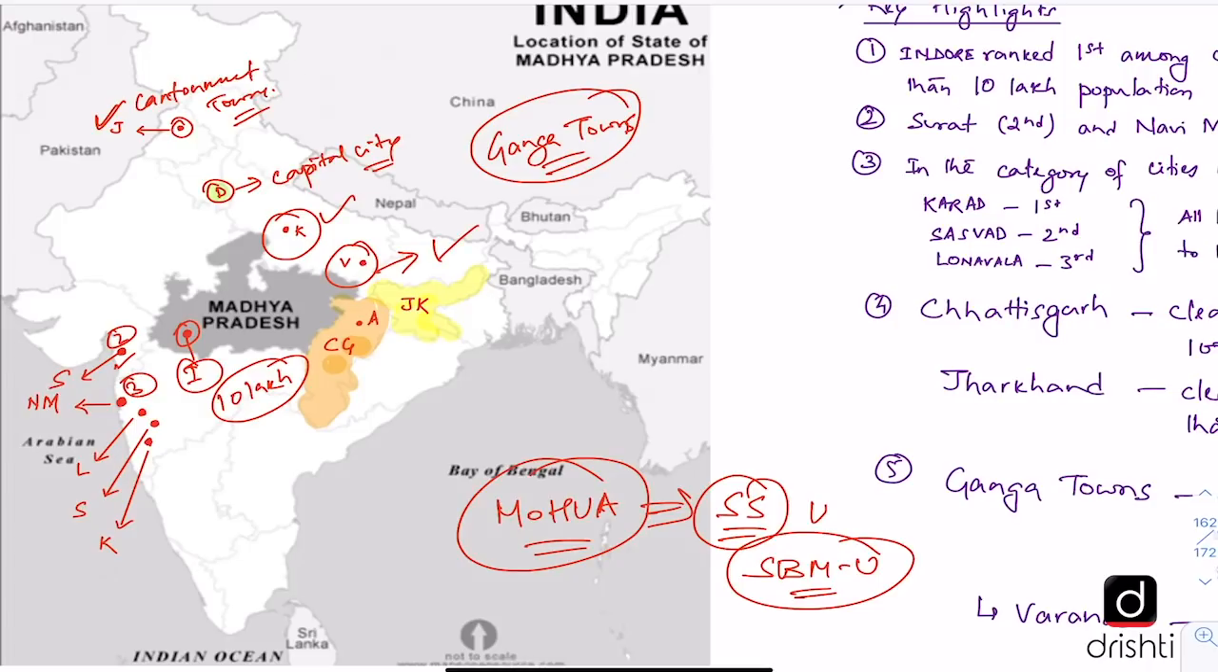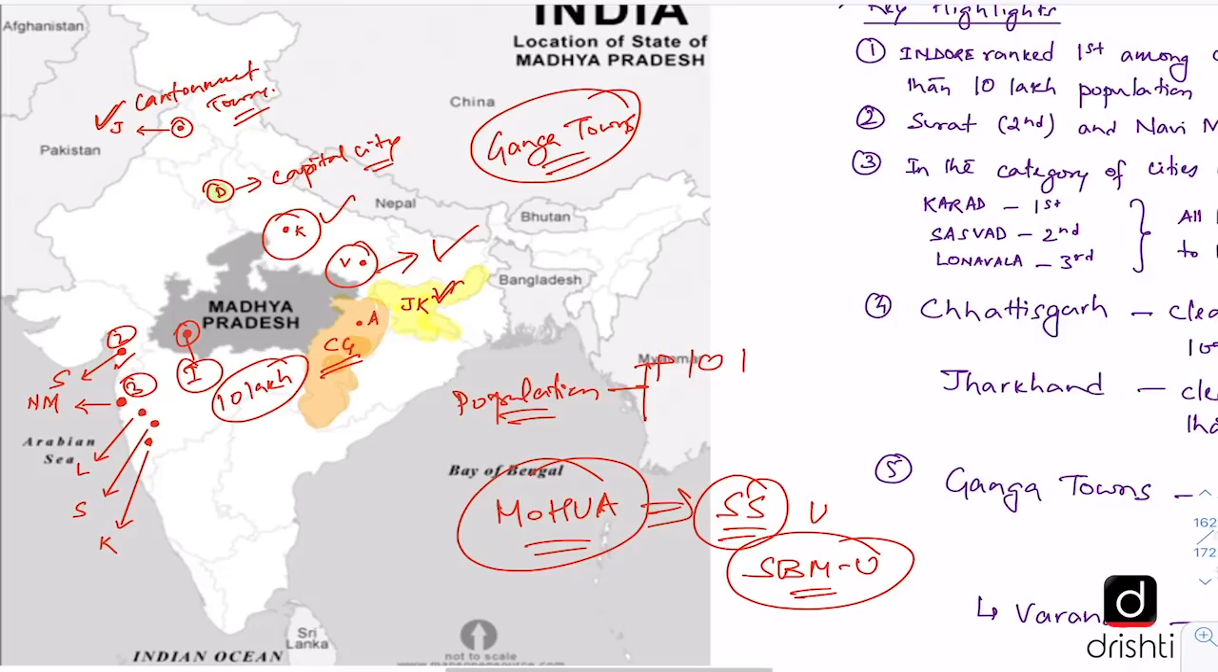Then for states having more than 100 cities or more than 100 urban local bodies, the state which has come on top is Chhattisgarh. Whereas for states which are having less than 100 cities or urban local bodies, the state which has topped is Jharkhand. So the two neighboring states have done well. And in this survey, basically the cities have been classified as per their population. So three categories have been formed.